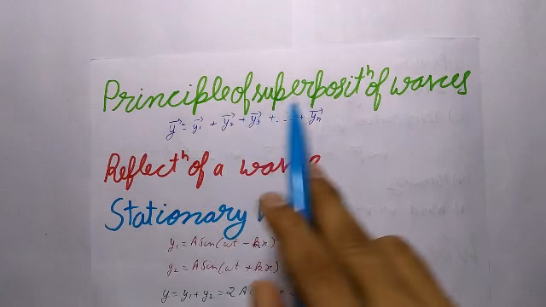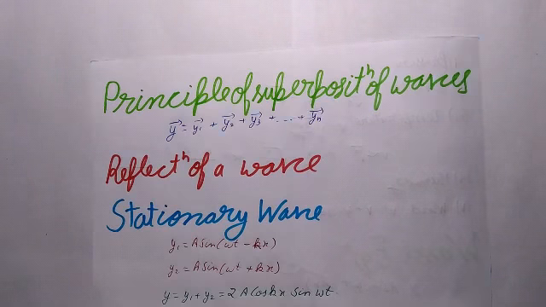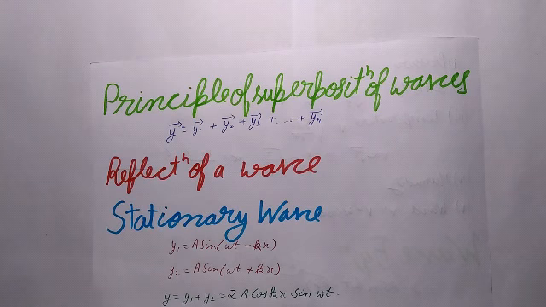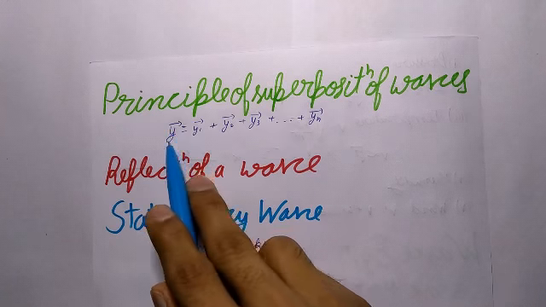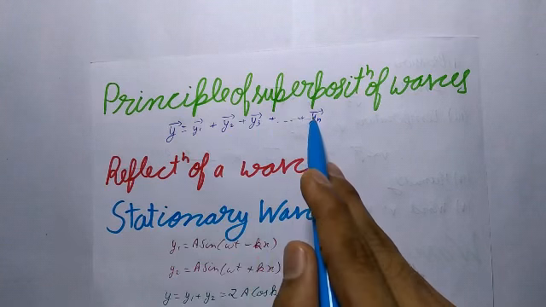Now next is the principle of superposition of waves. When a number of waves travel through a medium simultaneously, the resultant displacement at any point of the medium is equal to the vector sum of the displacements of the individual waves. So if y1, y2 up to yn are the displacements of the n waves superimposing each other at a point, then the resultant displacement at that point will be y = y1 + y2 + ... + yn, as vectors.